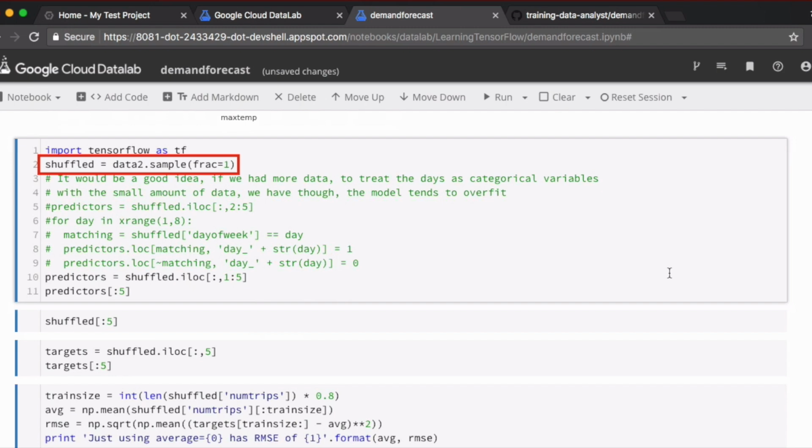We shuffle up our data set so it's not in any predictable order when we get started. This we do by calling the sample method on our data frame. We sample the entire data set, and it'll now be in random order.